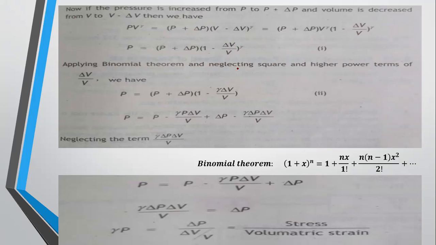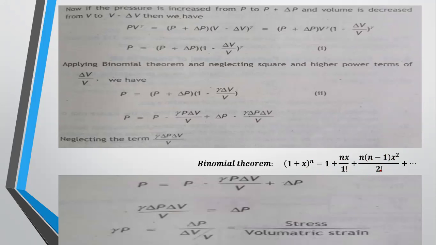Applying binomial theorem and neglecting the square and higher power in terms of delta V by V. This is the binomial theorem. Mathematics students study it in first year class. 1 plus x power n: first term n x divided by 1 factorial, then 1 plus n, into n minus 1, into x square. This is x square, this is x, so the power is x square in the second term.